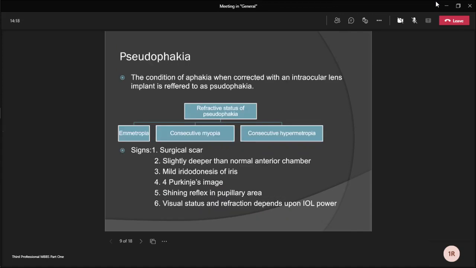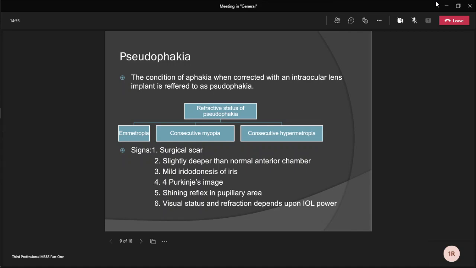Next is pseudophakia. The condition of aphakia when corrected with an intraocular lens implant is referred to as pseudophakia. Refractive status of pseudophakia may be emmetropia, consecutive myopia, or consecutive hypermetropia. Consecutive emmetropia means patients have no power needed after intraocular lens implantation. It is the most ideal situation. Such patients need plus glasses for near vision only.